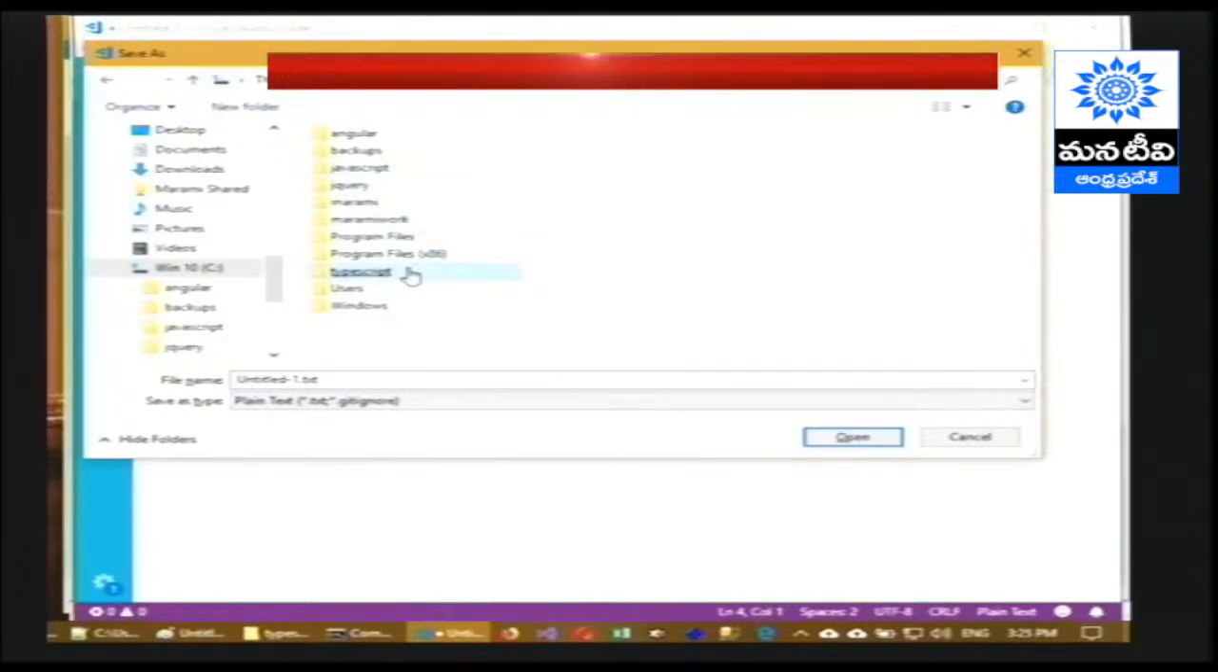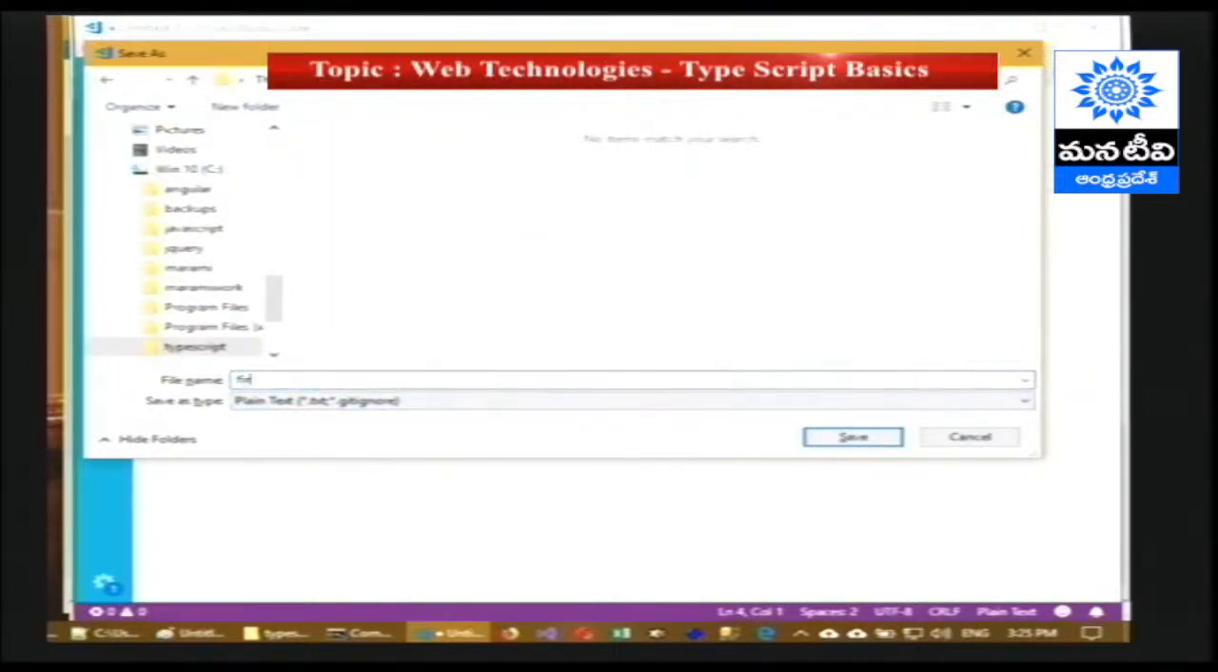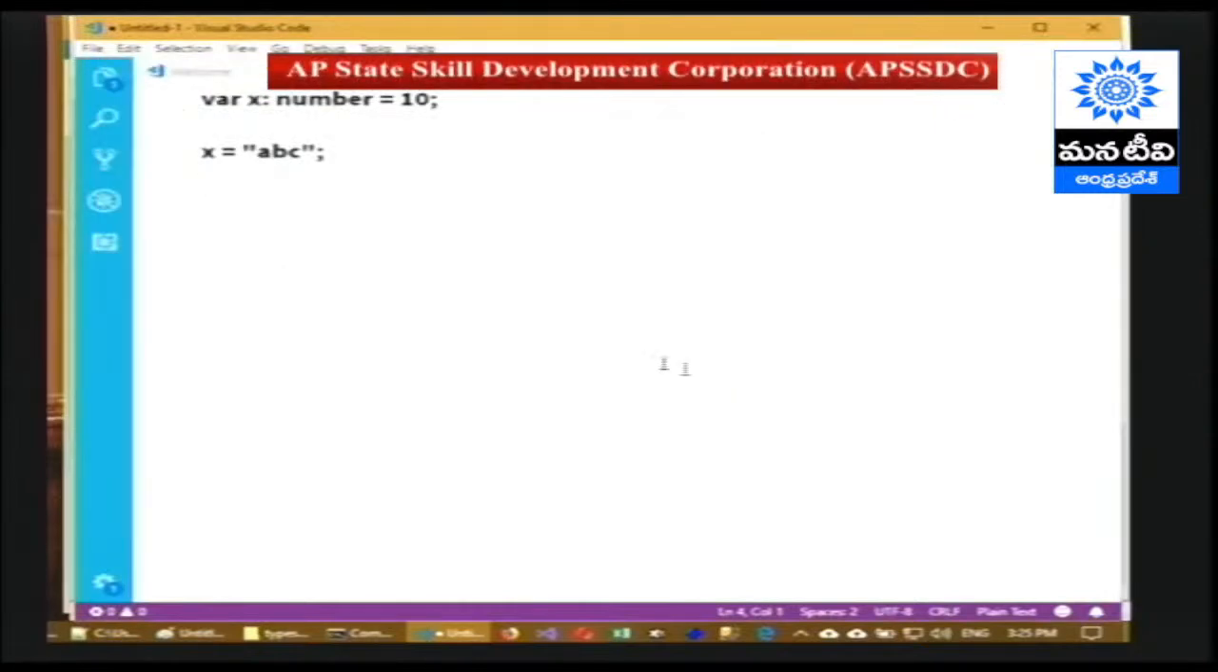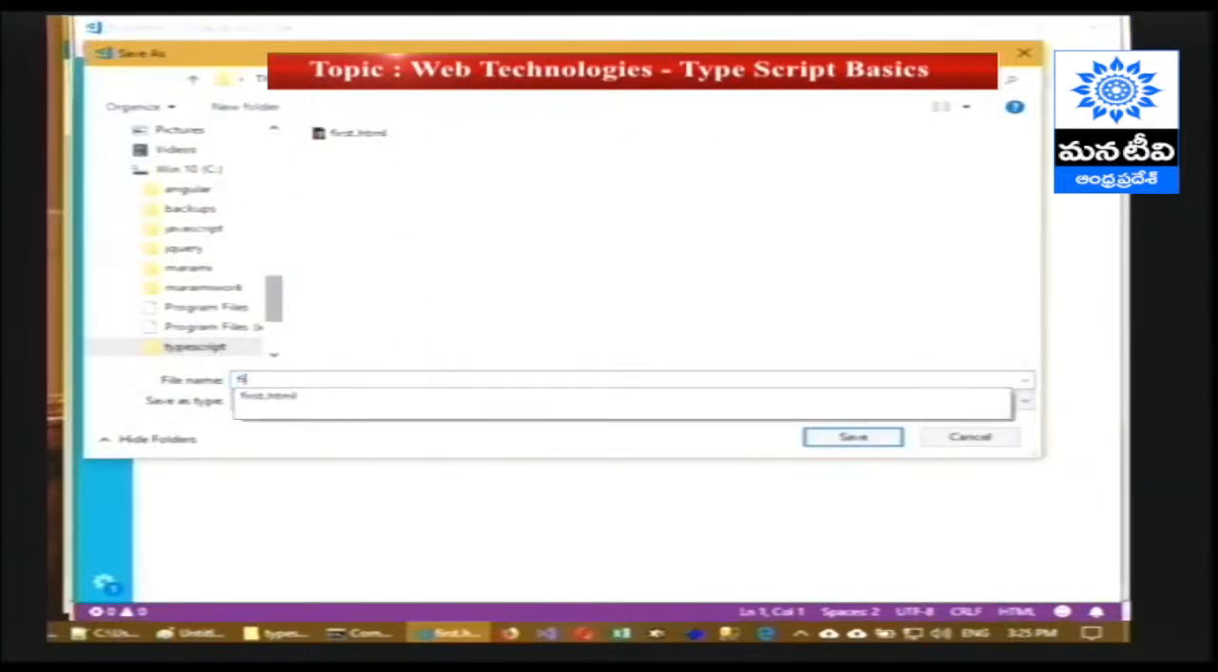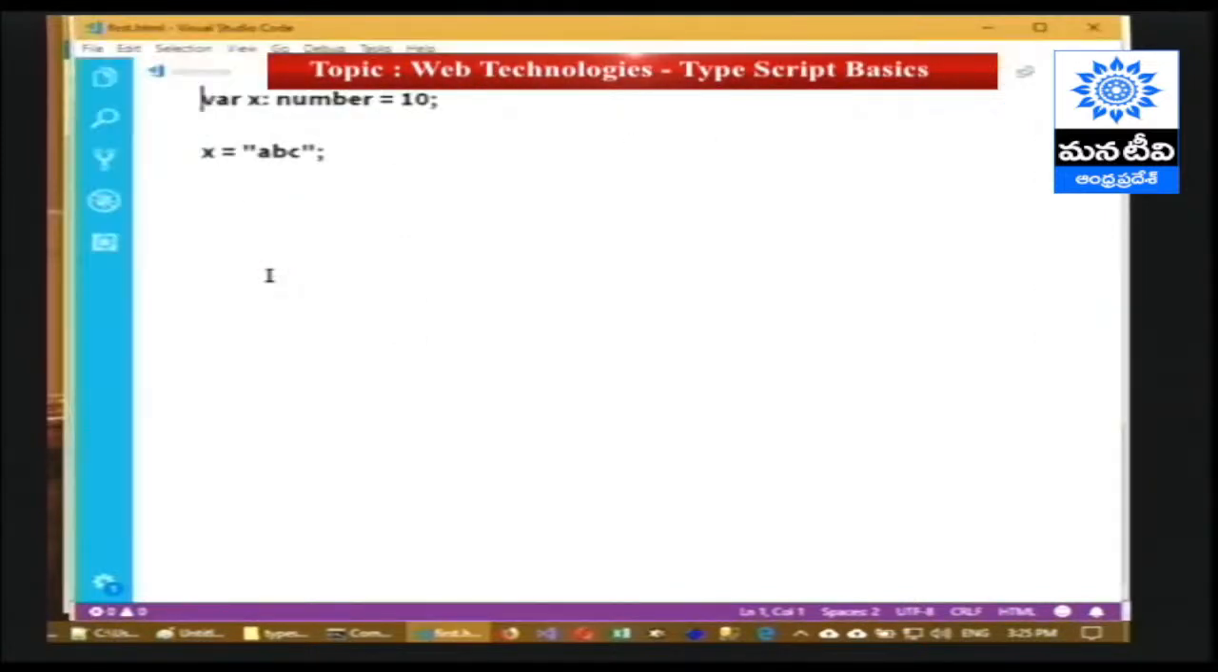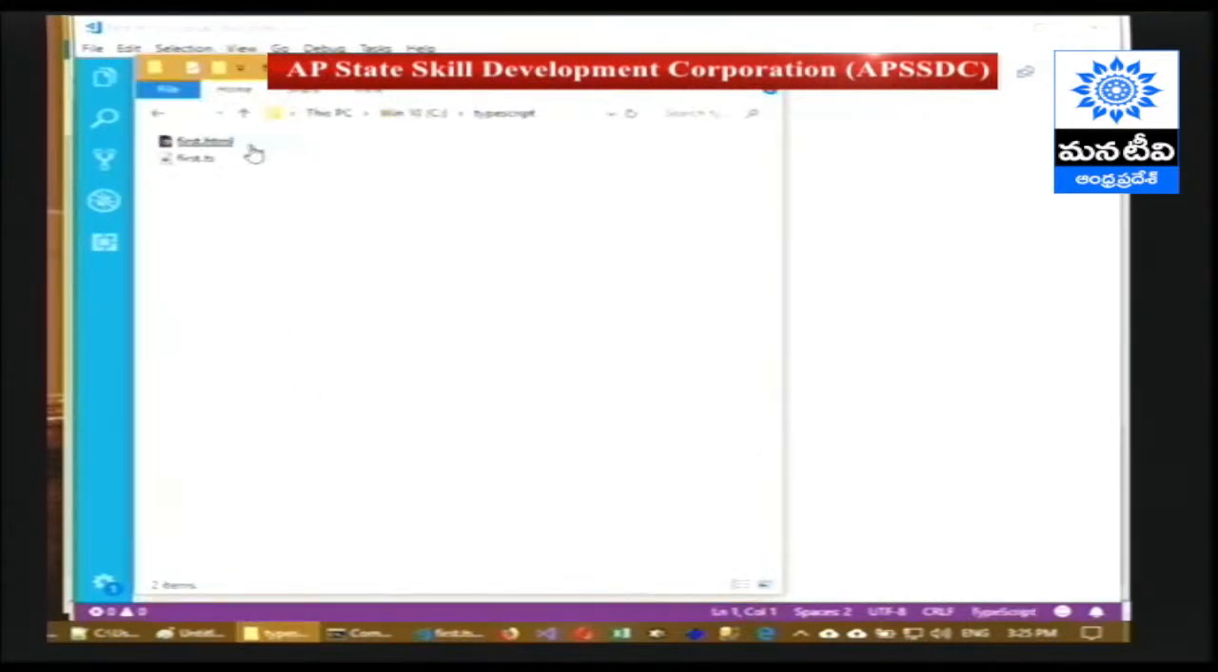C:TypeScript, file name first.html, sorry, not html, .ts we have to provide. File extension should be first.ts. I'm going to delete this HTML file, we don't need it. We have first.ts file only.